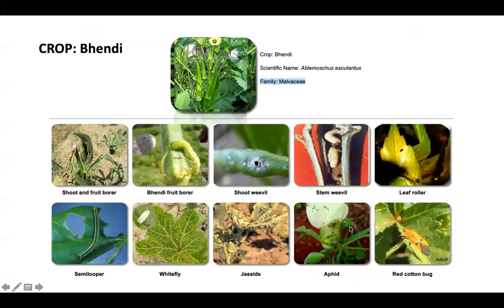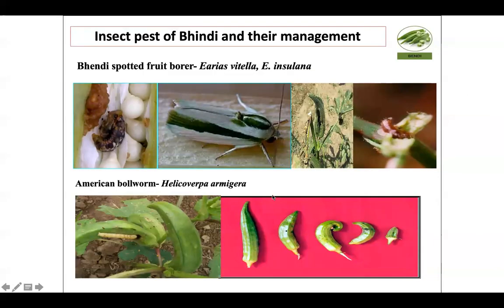Coming to the crop bhindi, bhindi is also damaged by many pests. Shoot and fruit borer is a major pest of bhindi. Then the bhindi fruit borer, again Helicoverpa armigera; you can see how the larva is hanging outside. Then the shoot weevil causes damage to the shoot. Then stem weevil, leaf roller, semilooper, and sucking pests like whitefly, aphid, and red cotton bug. These are the insect pests of bhindi and their management. You can see the bhindi spotted fruit borer, how the larva looks.